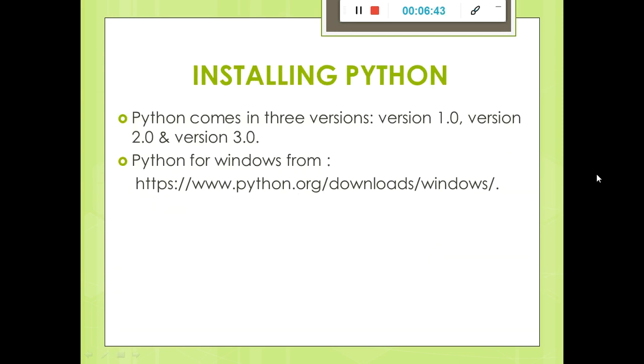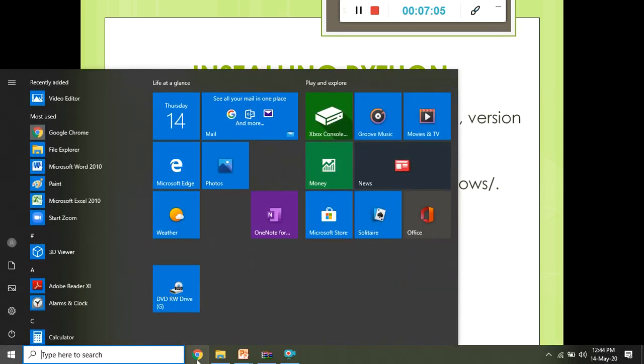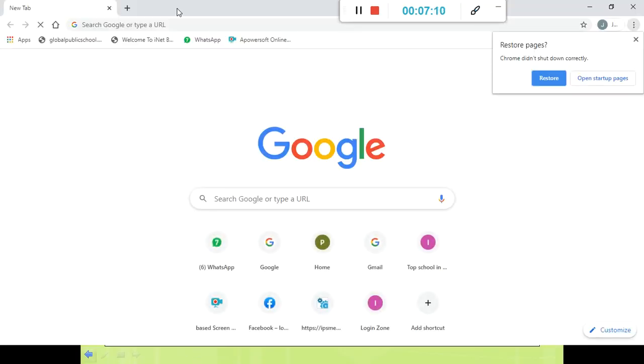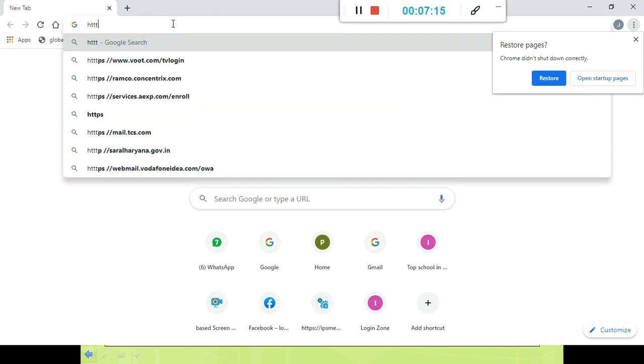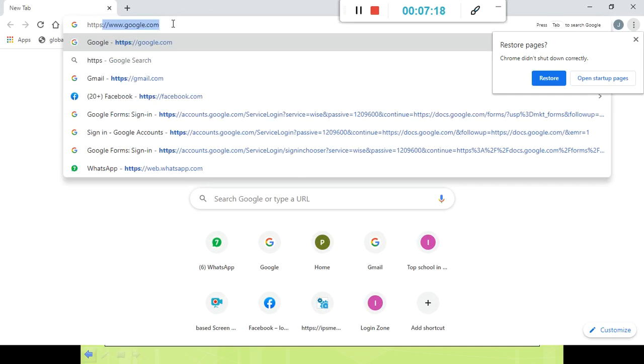And then installing Python. How can we install Python? There are 3 versions of Python available: 1.0, 2.0 and 3.0. We can install Python by using this path. It's a path address. We have to give this path in our browser. I'll show you. Open the browser, I'll open Google browser here, and then type that address, HTTPS. S stands for security.